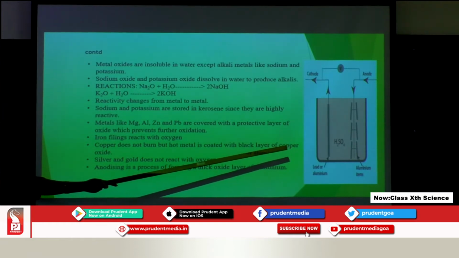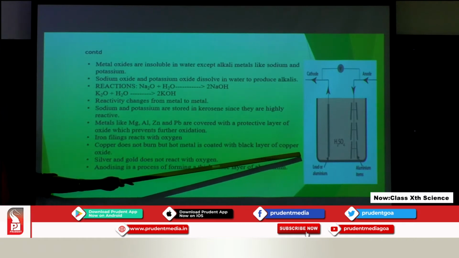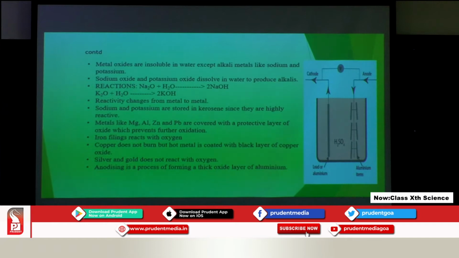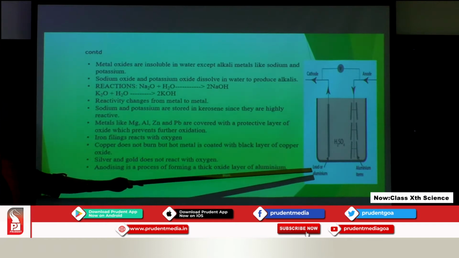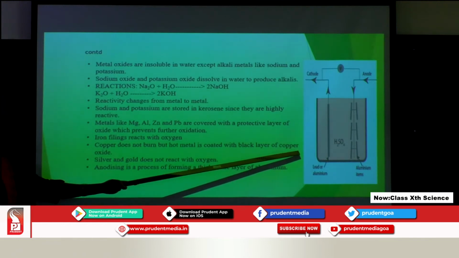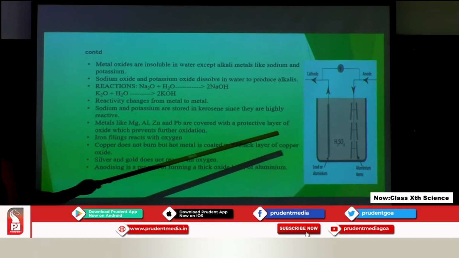Two electrodes are taken, one anode and one cathode. For the cathode we can take aluminium, and the anode is the aluminium article which we want to give the attractive finish. We take an electrolyte, that is sulfuric acid.